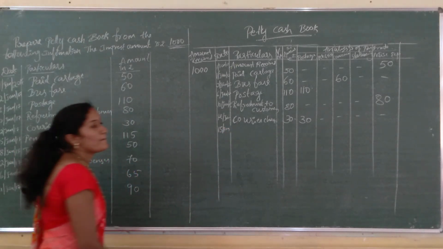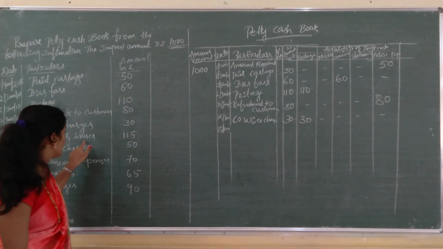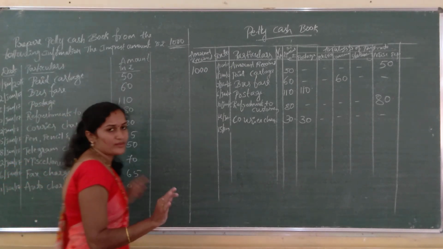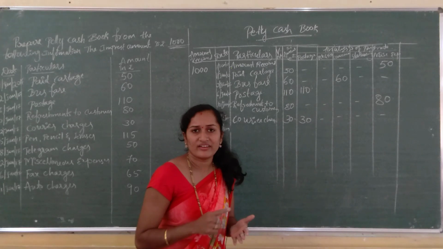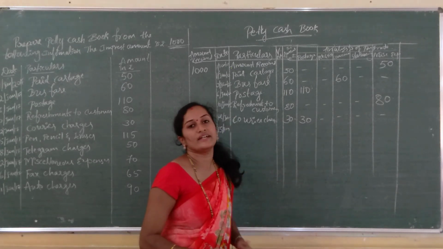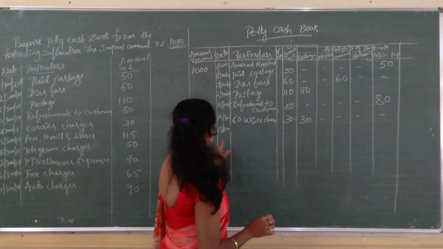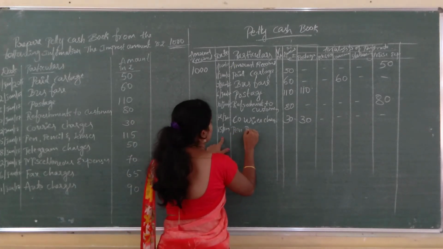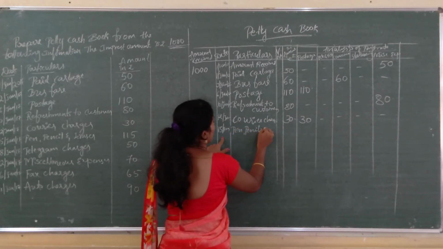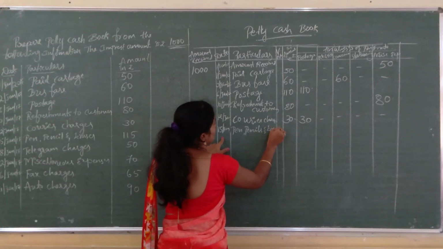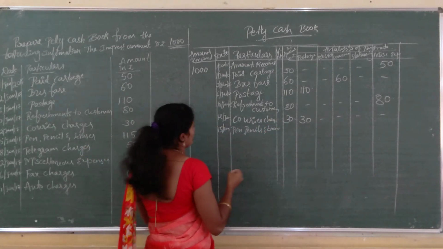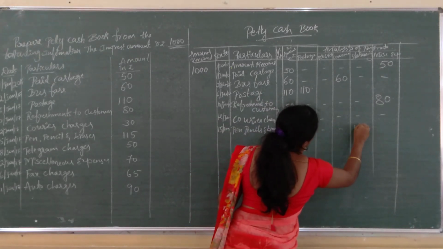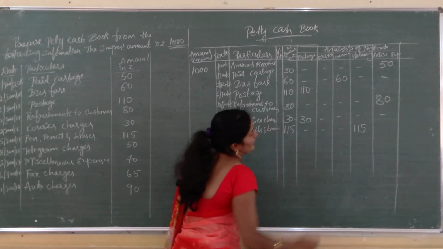2017, that is pen, pencil and erasers. Pen, pencil and erasers come under stationery. So pen, pencil, paper, eraser, sharpener, all these come under stationery. So this is pen, pencils and erasers, rupees 115. This comes under stationery, 115.